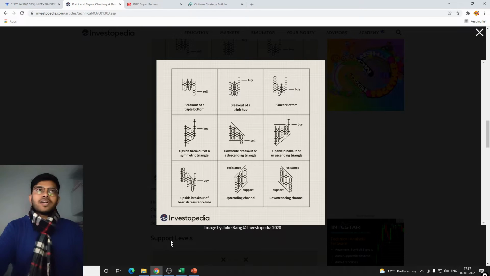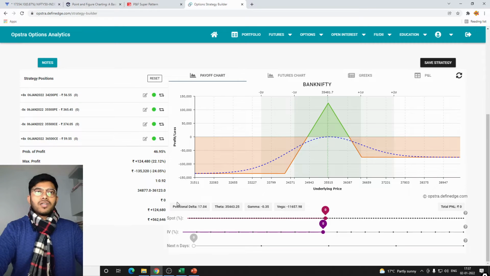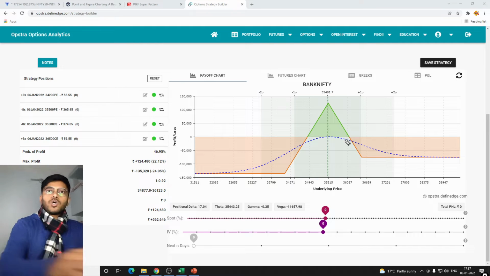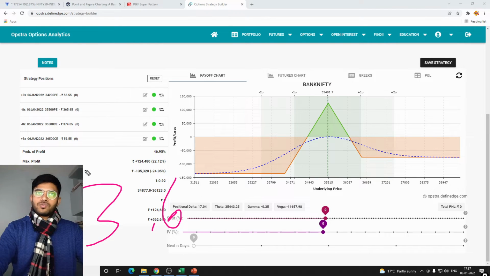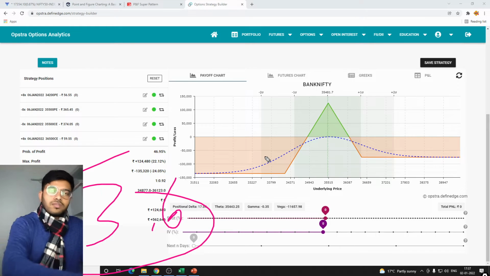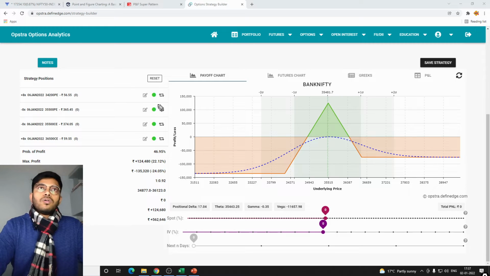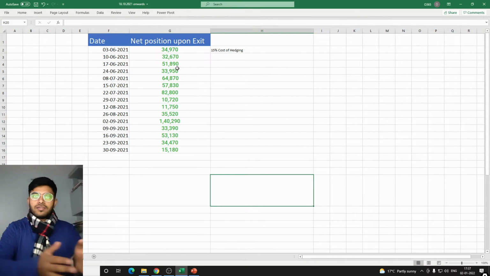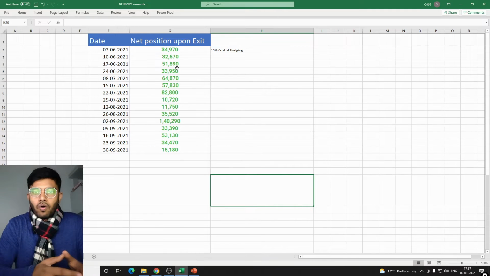So the idea here is that, let me tell you about the margin requirement. The margin would be somewhere around 5.6 lakh if we are going non-directional. If we are going directional, then the margin requirement would be just 3.6 lakh or so. So on average, you need around 5 lakh of capital for running this strategy, not more than that. What I have done is I ran this strategy. The setup, you already saw how I take the decision on the basis of the patterns formed on the point and figure.